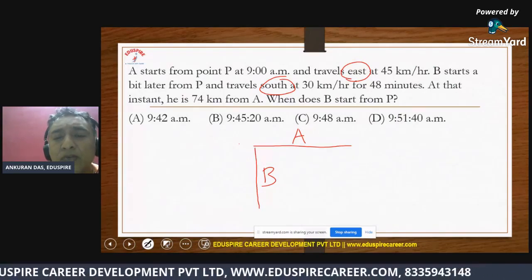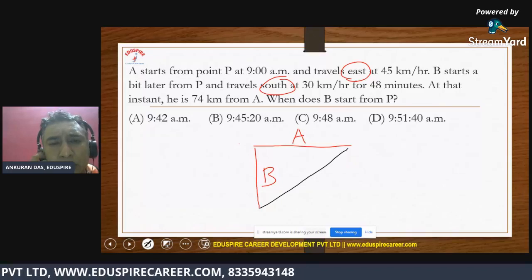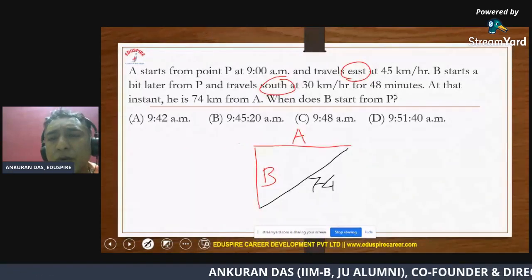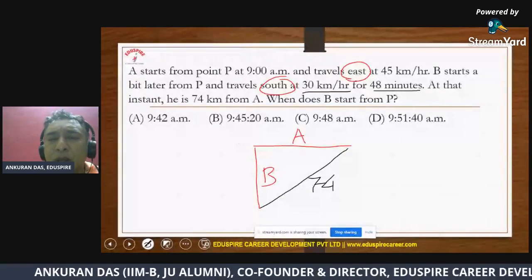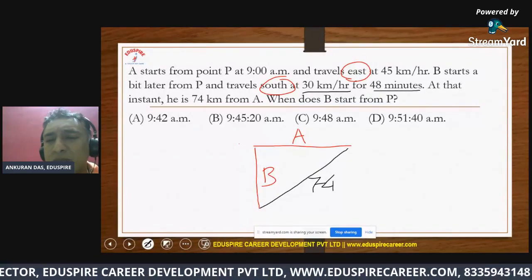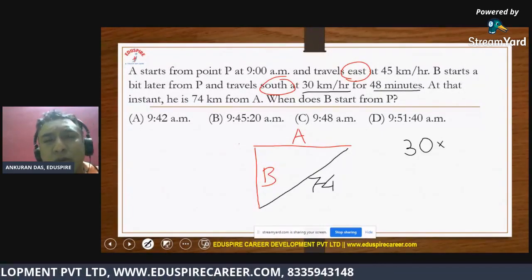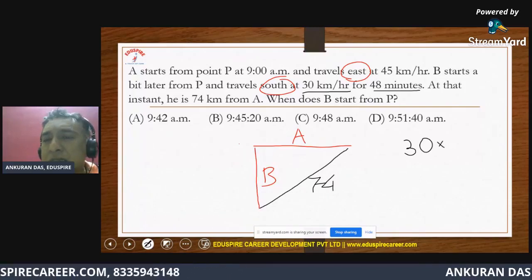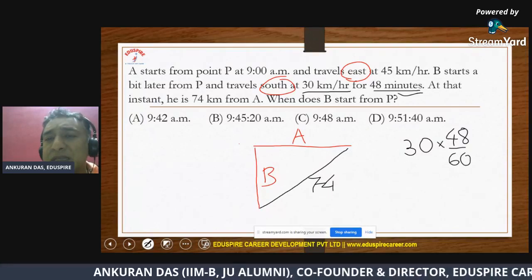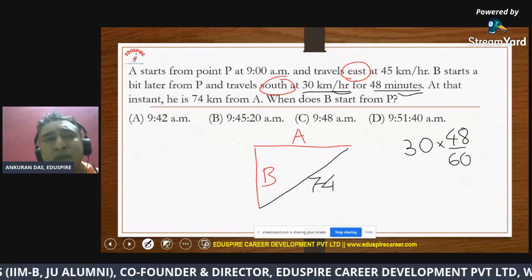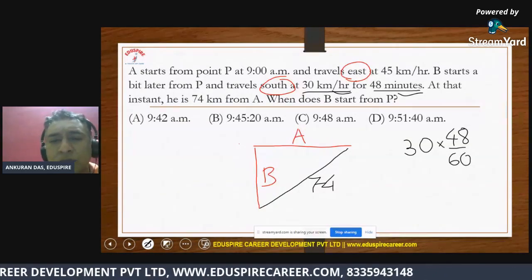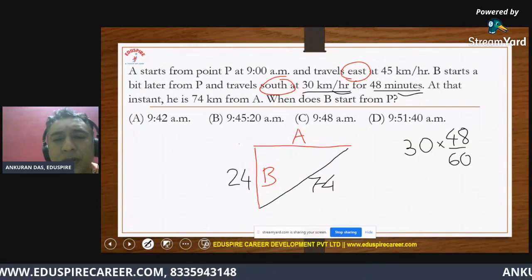Now the question is, if B is traveling at 30 kilometers per hour for 48 minutes, how much distance will B travel? That's the first question we need to answer. Distance is speed into time, of course. So that is 30 into 48 by 60. You just understand that this is in minutes, but the speed is in kilometers per hour, which is why we converted 48 minutes into hours, which is 24. You can easily calculate this.